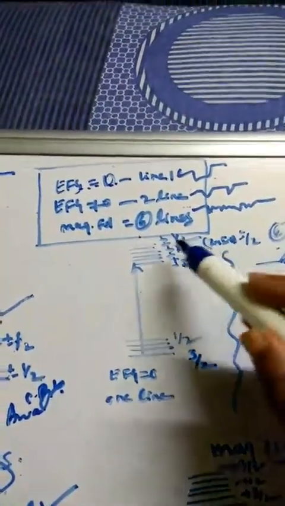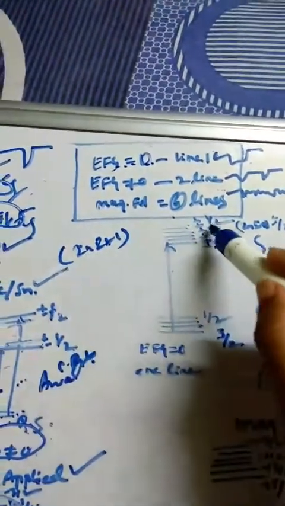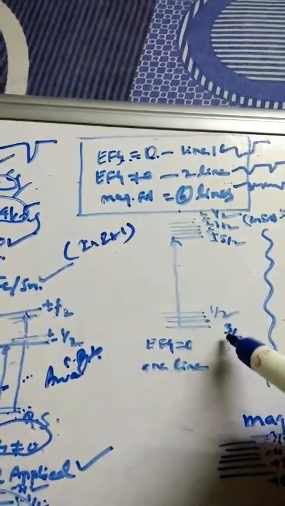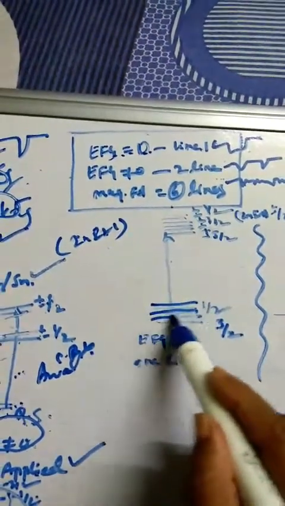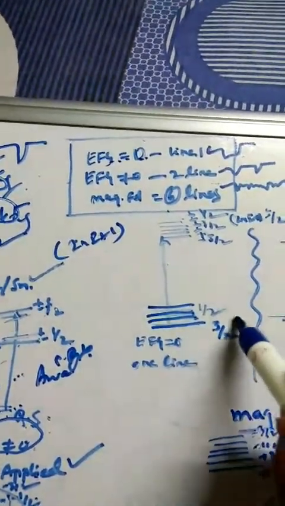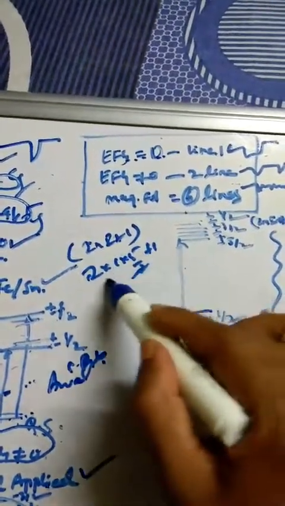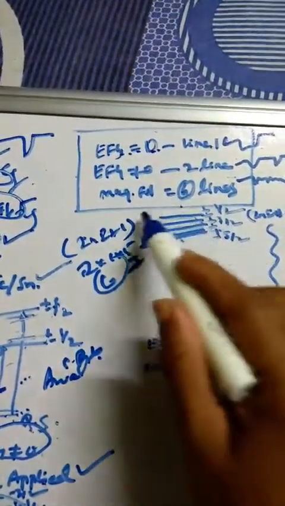Now think, if we are having 7 by 2 or 5 by 2, what will happen? For 5 by 2, use the 2I plus 1 formula. The excited state is 5 by 2 and the ground state is 3 by 2. So 3 by 2 means 4 lines definitely: plus 3 by 2, minus 3 by 2, plus half, minus half, 1 2 3 4 lines for the ground state having 3 by 2. The excited state is 5 by 2; 5 by 2 means how many? 2 into 5 by 2 plus 1, so it is 6 lines. So I am going to get 6 lines here, 1 2 3 4 5 6 lines.